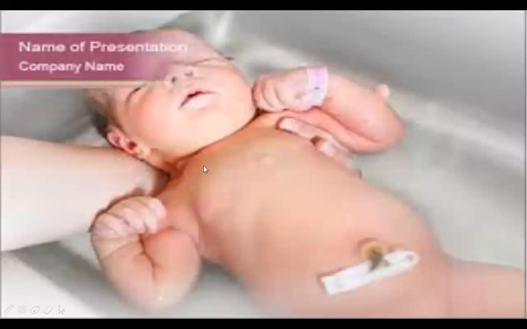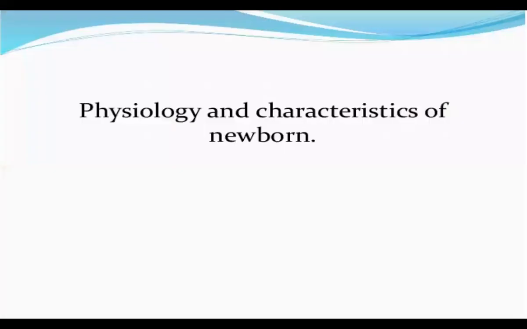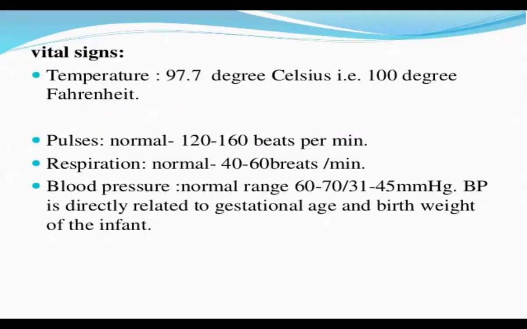See, this is how it looks. The umbilical cord is cut over here. You have to observe the skin, the length, the weight, and the hair pattern. So, what are the physiology and characteristics of this newborn? What are the vital signs? Temperature has to be 97.7 degrees Fahrenheit, that is 36.5 degrees Celsius. Then the pulse: normal newborn pulse is 120 to 160 beats per minute. Respiration is normally 40 to 60 breaths per minute.